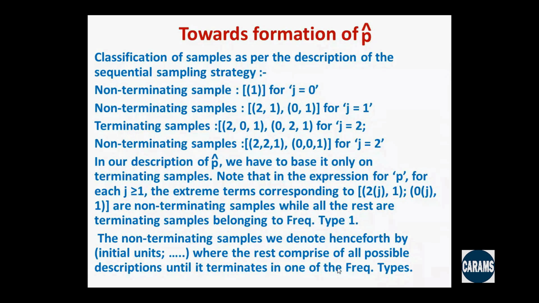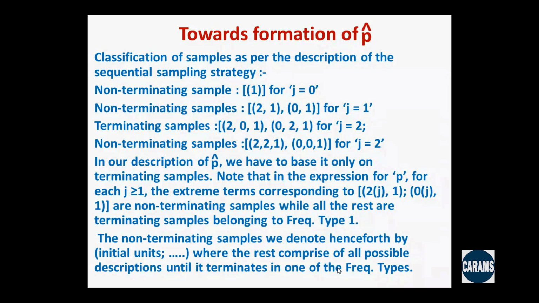In our description of the estimate of P, we have to base it only on terminating samples. When sampling terminates, we have the entire body of data, so we propose an estimate of P. That is what we do normally. So in our description of P hat, we base it only on terminating samples. Note that in the expression for P, for each j greater than or equal to 1, the extreme terms corresponding to 2...21 or 0...01 are non-terminating samples.